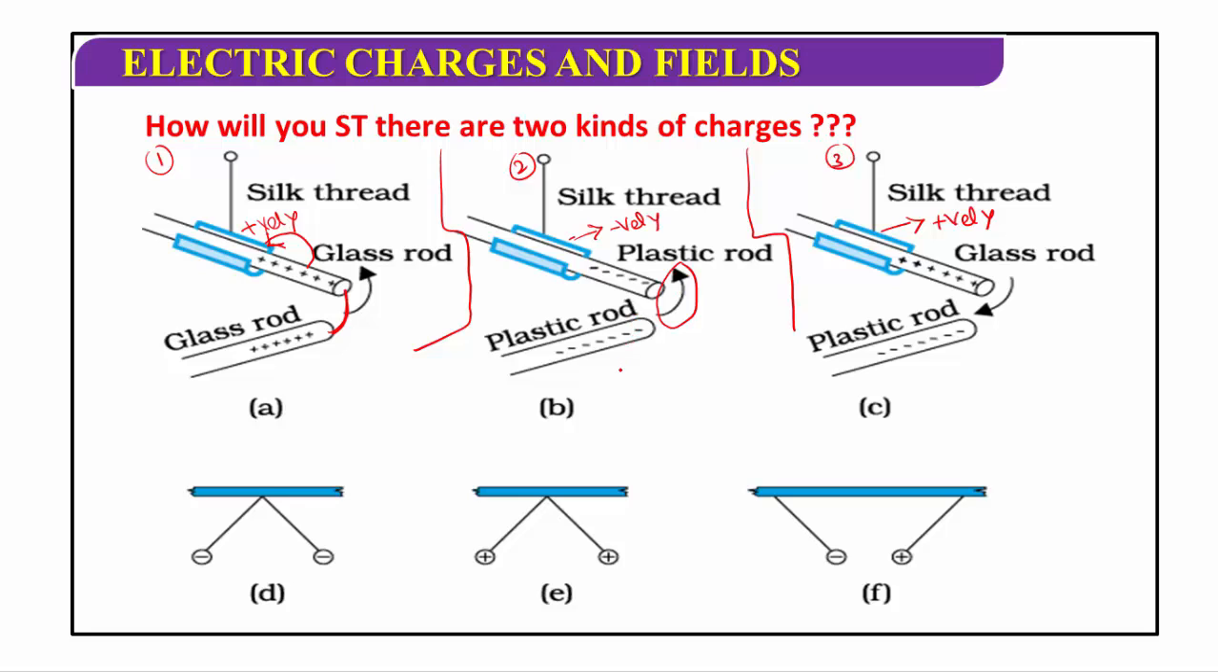Repel with each other. And in the third case, the glass rod is rubbed with the silk cloth and this glass rod is suspended through this silk thread. But bring a plastic rod rubbed with wool near this charged glass rod. Now the two rods attract each other. This is a very interesting phenomenon.